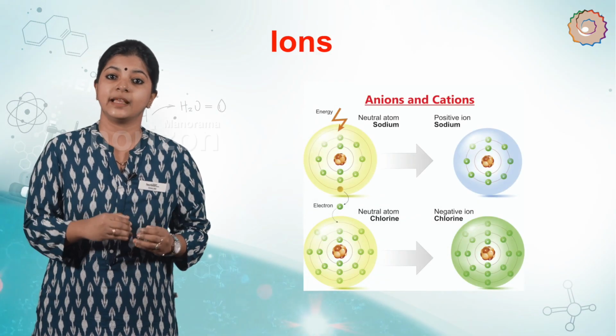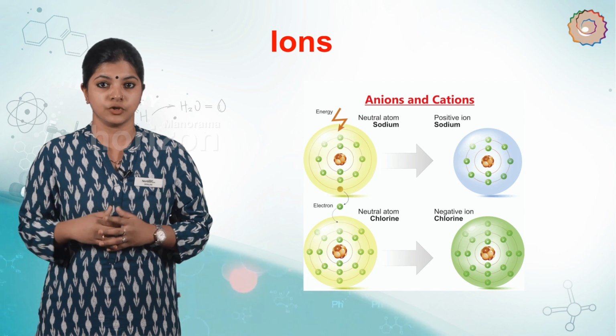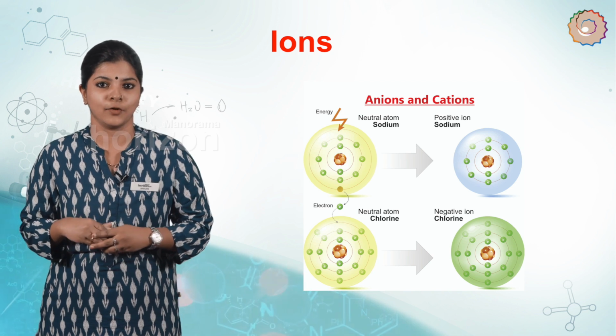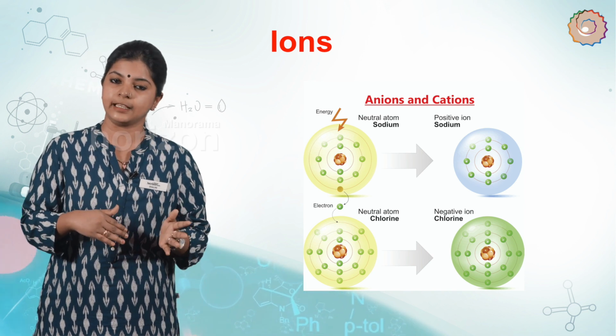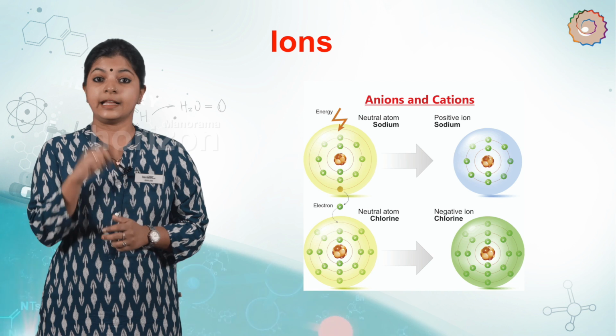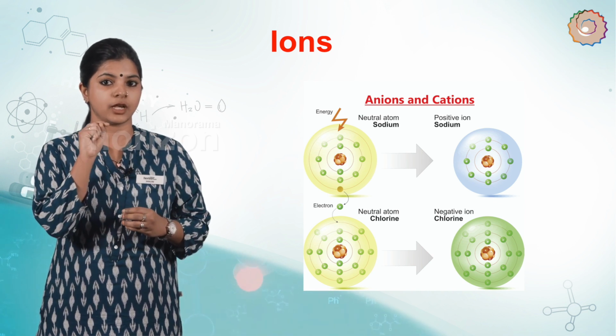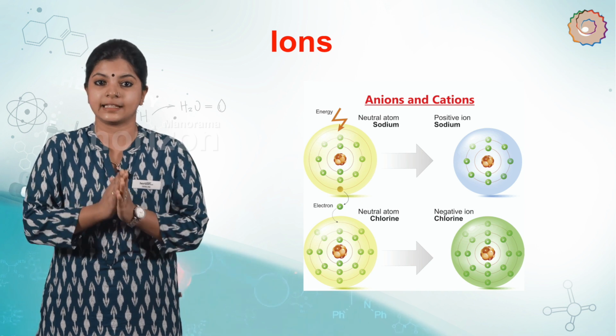Compounds composed of metals and nonmetals contain charged particles, and the charged species are known as ions. An ion can be negatively or positively charged. A negatively charged ion is called an anion, and a positively charged ion is called a cation.